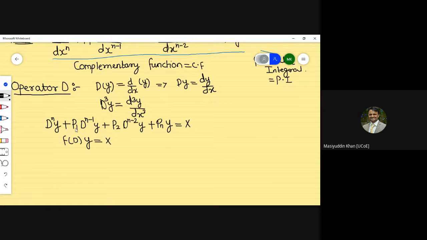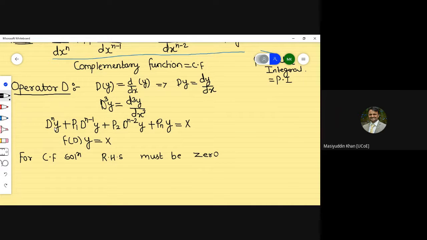complementary functions. Right now we are coming to complementary functions. So you should remember this part for the complementary function solution: the right hand side must be 0. This part must be 0, then only you can calculate the complementary function.